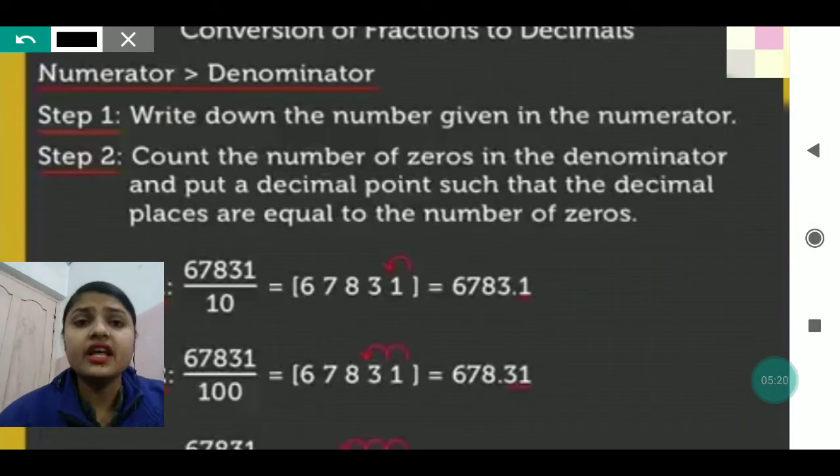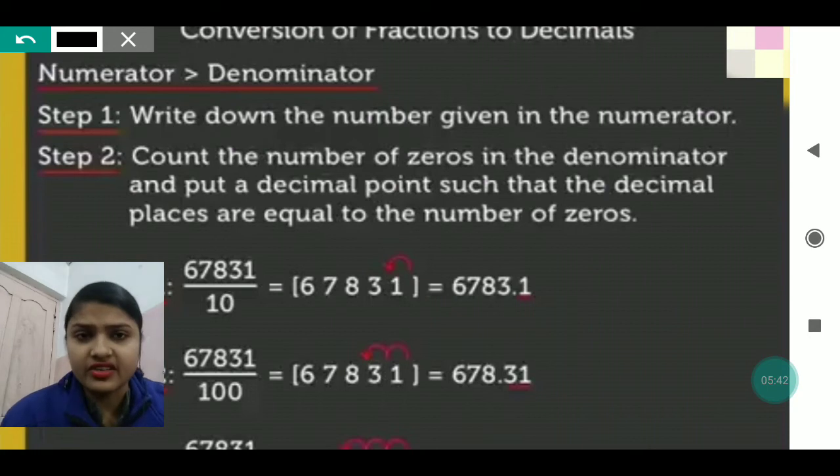Here what it is written: write down the number given in the numerator. Then count the number of zeros in the denominator and put a decimal point such that the decimal places are equal to the number of zeros. So you can see what is written. There is a 5-digit number given, 67831.